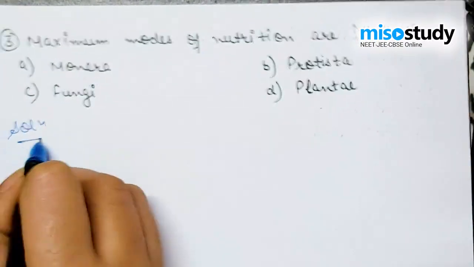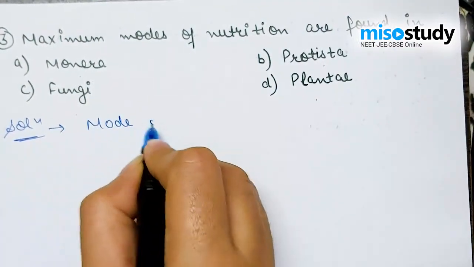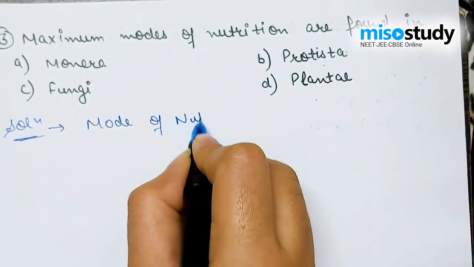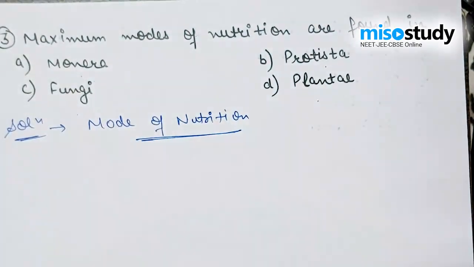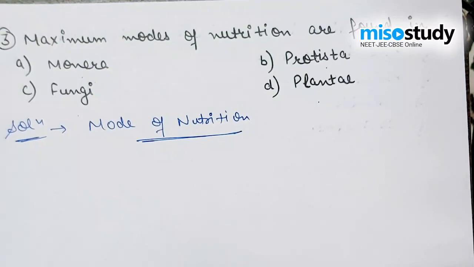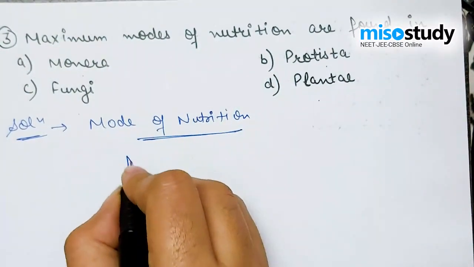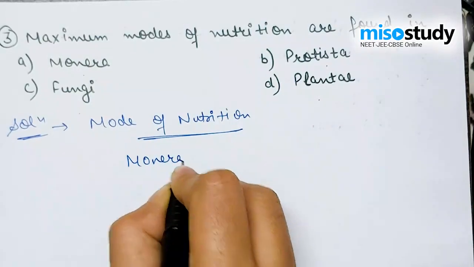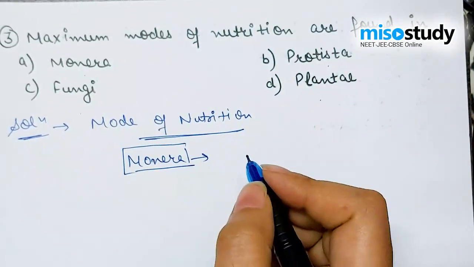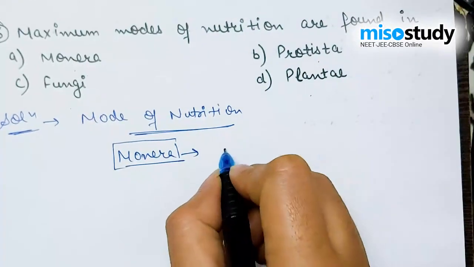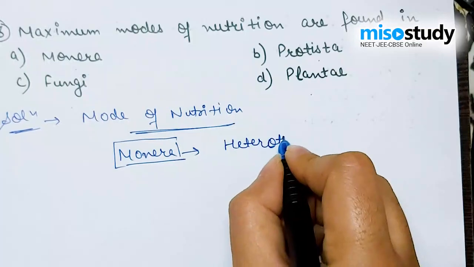To better understand the topic, as we all know, mode of nutrition is one of the major aspects of the categorization of the various kingdoms. As we discussed in the prior question, in Kingdom Monera there are various kinds of modes of nutrition, which may be heterotrophic.